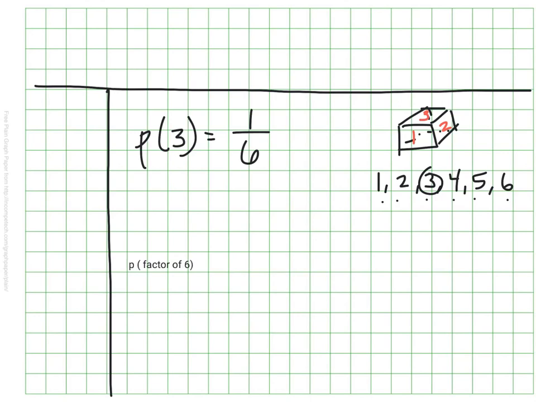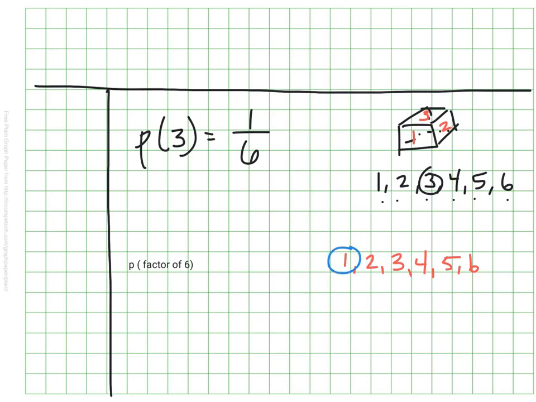Here's one that's a little more interesting, right? That makes us think a little bit further. What if I want to know the probability, theoretical probability, of rolling a factor of 6, right? So here again, I have my numbers listed out. So on a standard number cube, these are the sides of my die. And if I'm looking for the factors of 6, those are numbers, kind of building blocks, that can be multiplied to make 6.